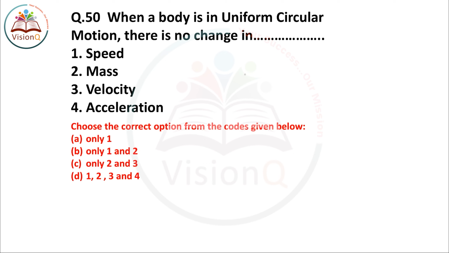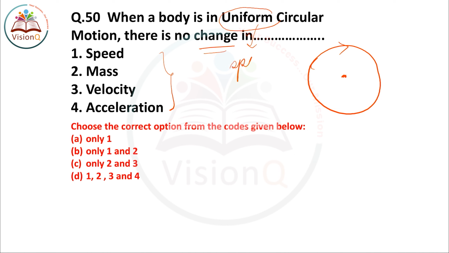So students, let us move to the last question of this series, question number 50, which is based on physics. So when a body is in uniform circular motion, there is no change in which of the following quantities. Now if a body is moving in a uniform circular motion, either in clockwise direction or in anti-clockwise direction, which of the following does not change? Now since the motion of the body is uniform, the speed will remain constant obviously. Speed will remain constant. So there will be no change in the speed.